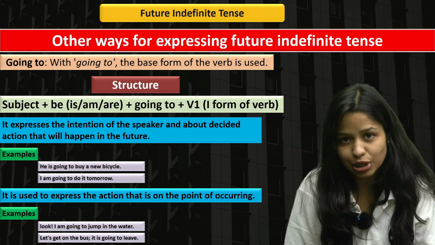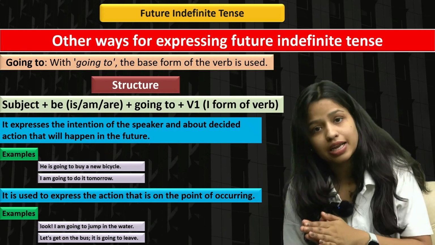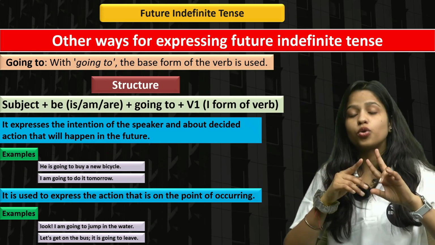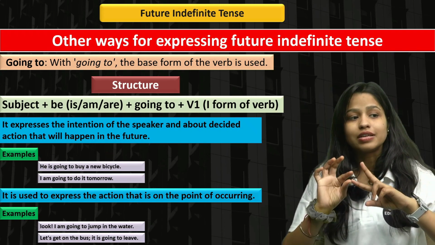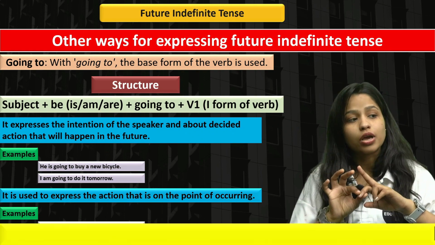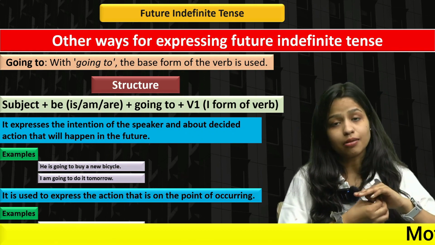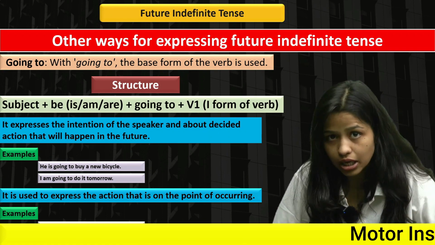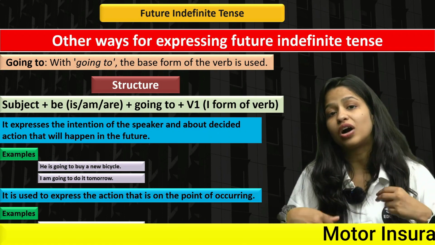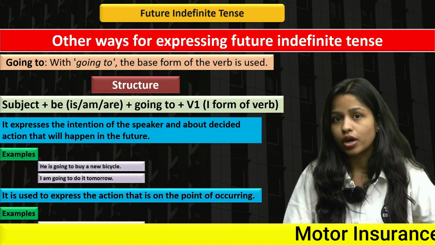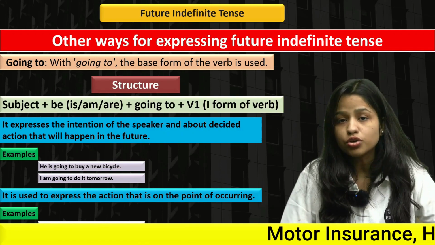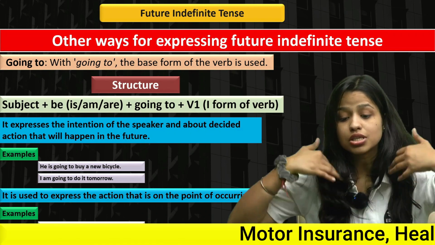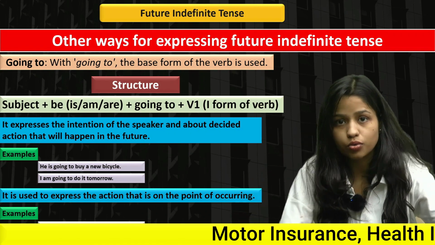But I'm telling you about the "going to" expressions, right? The two expressions where you can use "going to." If you have decided and you want to express the speaker's intention, at that time you can use "going to." Also, if you are just about to do something, that means you're on the point of occurring, that time you can use "going to." Look, I'm going to jump into the water. That means, look, I'm just about to jump into the water, right?